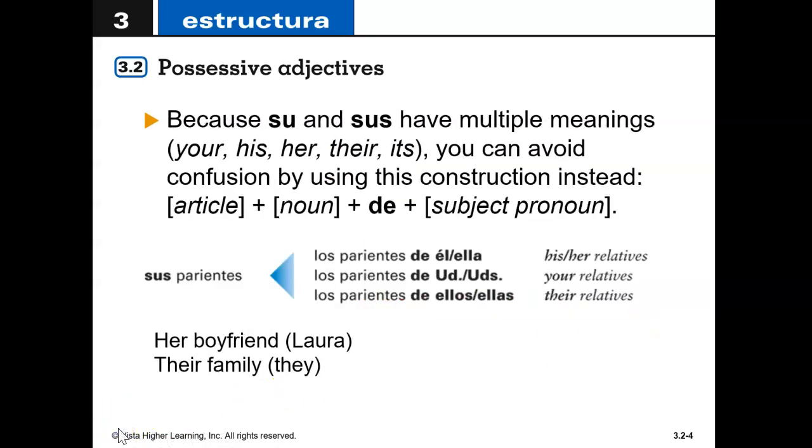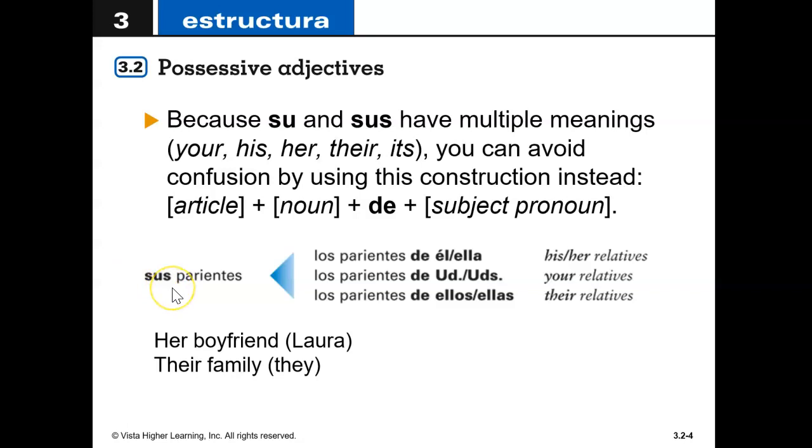Okay, so let's come back and discuss the differences between all those different possessive adjectives that su and sus can represent. Because it has multiple meanings, your, his, her, their, and its, you can avoid confusion by using this construction instead. We're going to put an article, which is el, la, los, or las, or you could use un, una, unos, unas, followed by the noun, and then de and a subject pronoun. Now that sounds kind of funny, right? So this is what we mean by this.